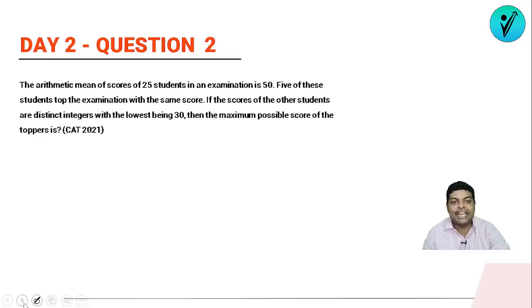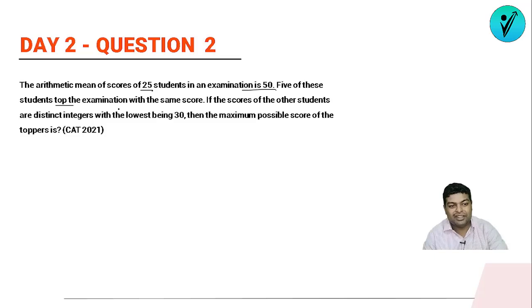All right. So day 2 with question 2. The question is: the arithmetic mean of scores of 25 students in an examination is 50. 5 of these students top the examination with the same score. If the scores of other students are distinct integers with the lowest being 30, then the maximum possible score of